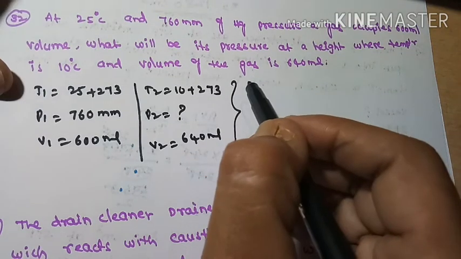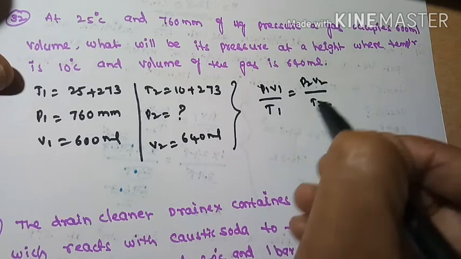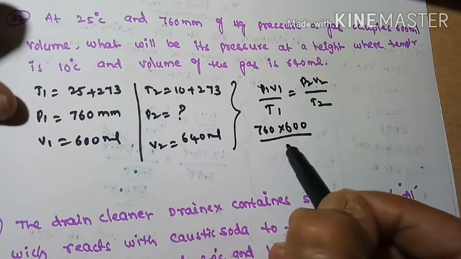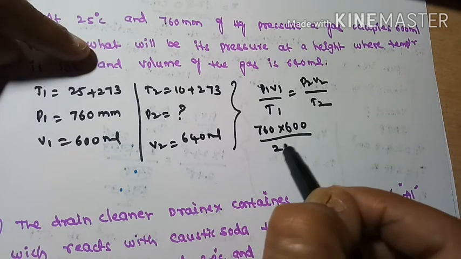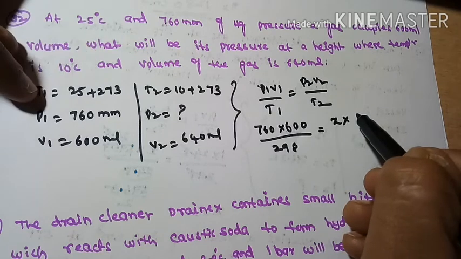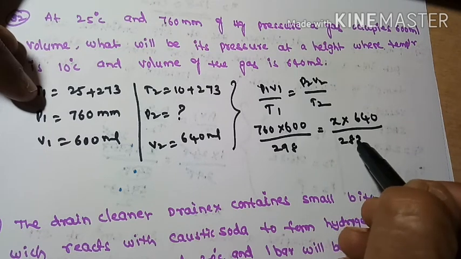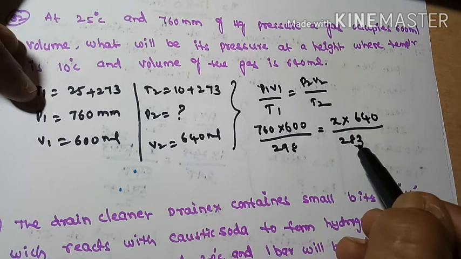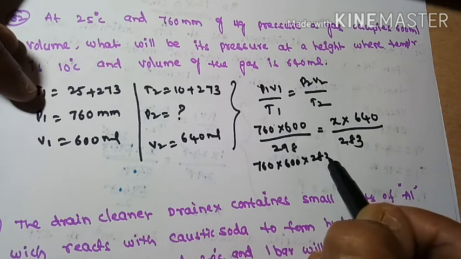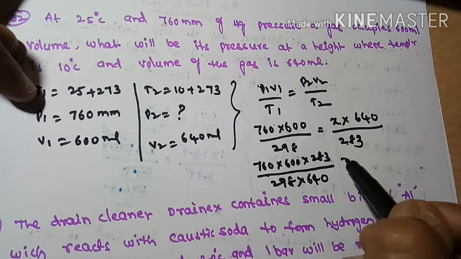So now we have the principle P1 V1 by T1 is equal to P2 V2 by T2. P1 is 760, V1 is 600, divided by T1, which is 25 plus 273, 298, is equal to P2, which we should find out. V2 is 640 divided by T2, which is 10 plus 273, 283. So now this 283 comes here: 760 into 600 into 283 divided by 298, and 640 comes here, so 640 is equal to x.